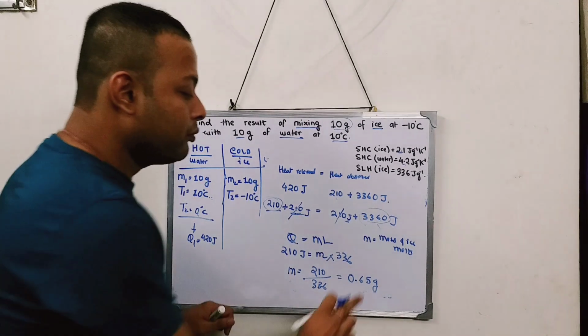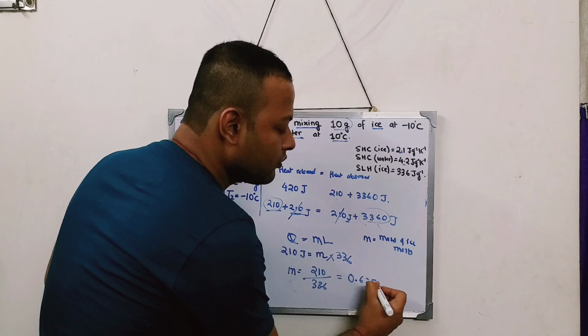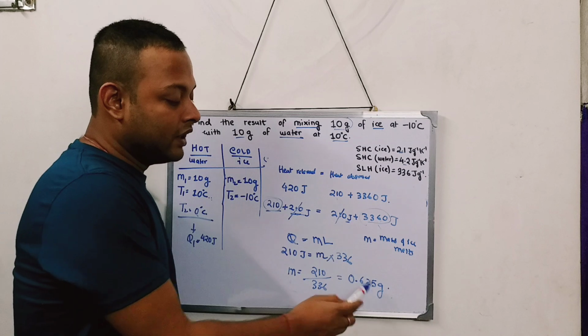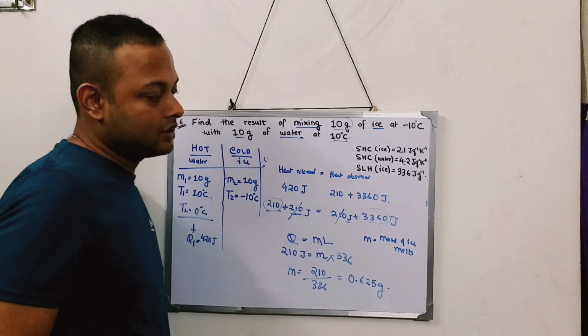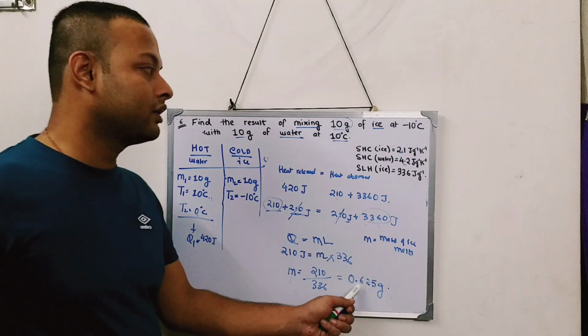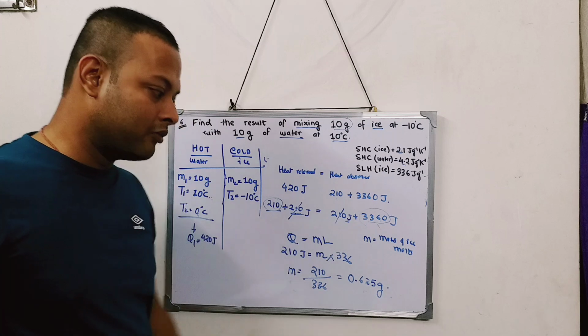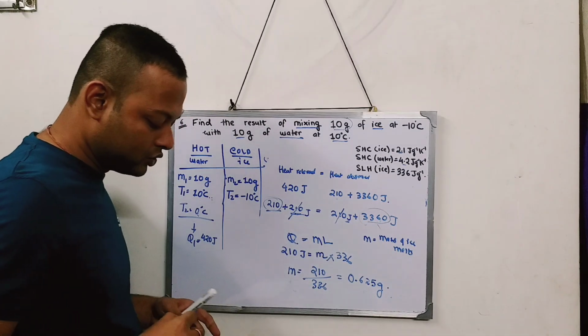Actually 0.625 gram. So ultimately, the mass of the ice that will be melted is 0.625 gram. Out of 10 gram of ice, only 0.625 gram of ice will melt.